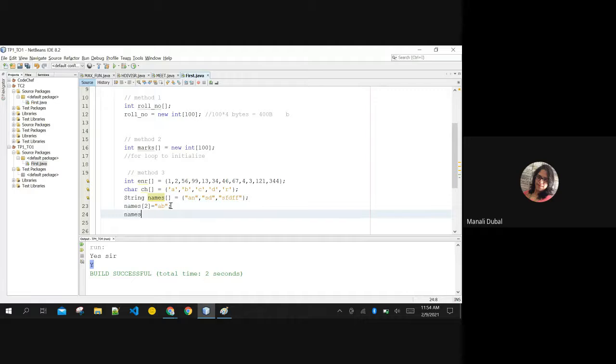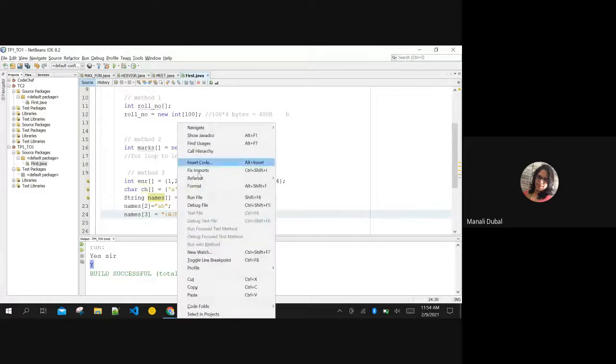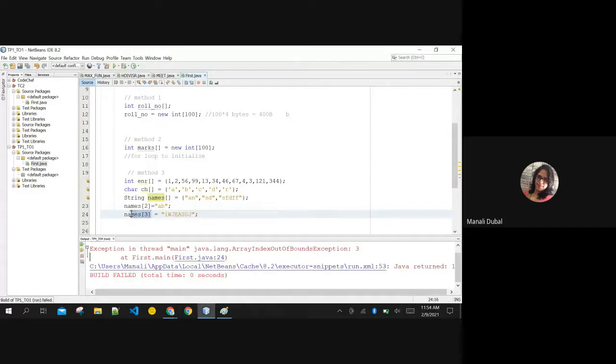But now, if I want to create a new index over here and give it some value, then when you run the program, it is going to show an error that this does not exist: array index out of bound on line number 24. This third index doesn't exist, okay. You cannot increase or decrease the size of the array. However, if you want to increase the size of the array, we'll see how to do that. How to grow and shrink, but not without using a third backup array. I'm telling you here itself, okay.